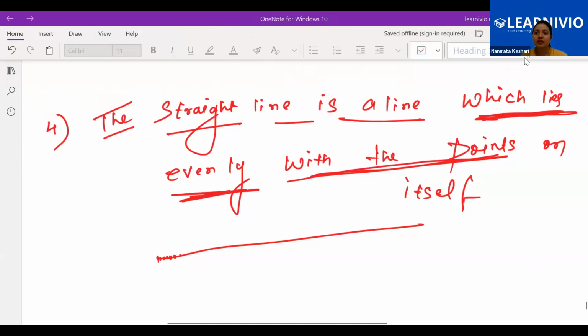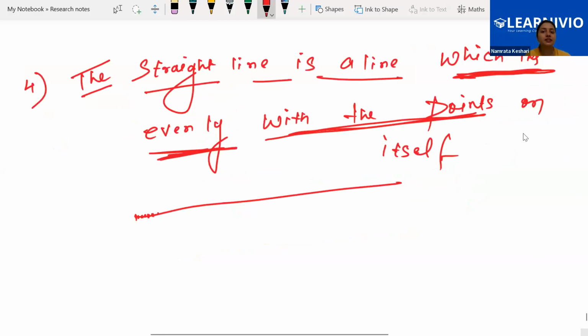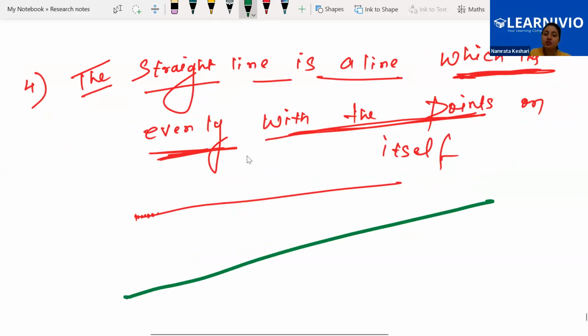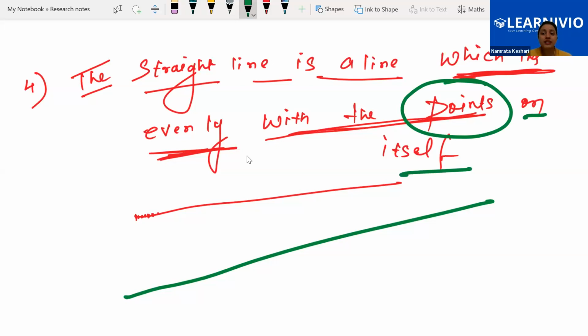So it says that a straight line is such a line which lies evenly. That means which is having points evenly on itself. A straight line is such a line which is having points, like the points are all over it, arranged evenly, which I was talking about.